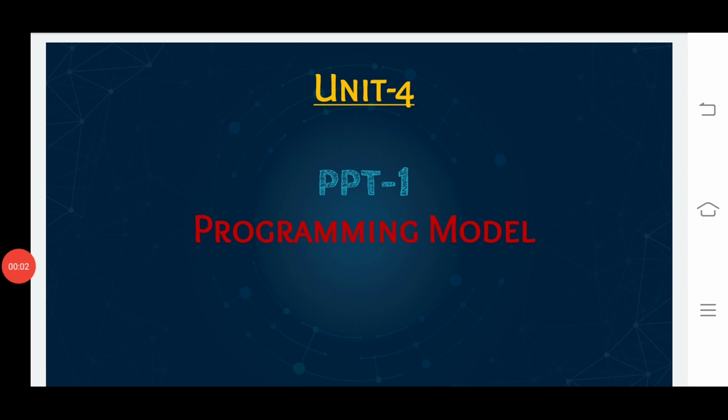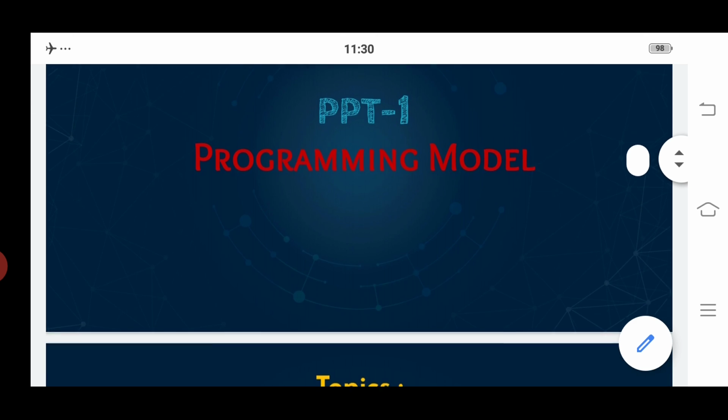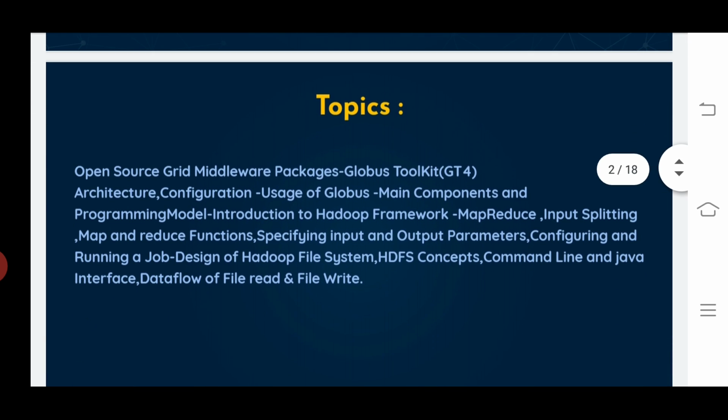Hello everyone. Today we are going to discuss unit number 4, that is nothing but the programming model. Coming to the programming model, these are the topics we can discuss in unit 4.